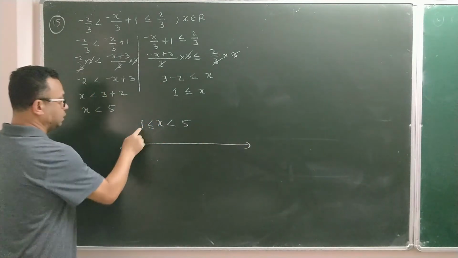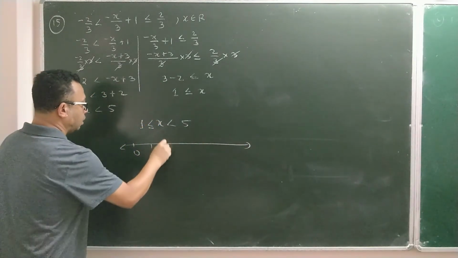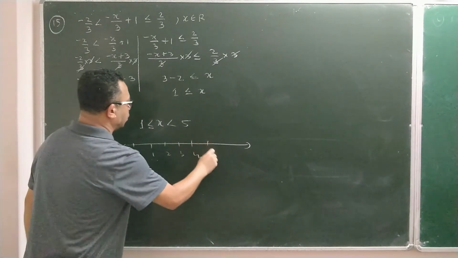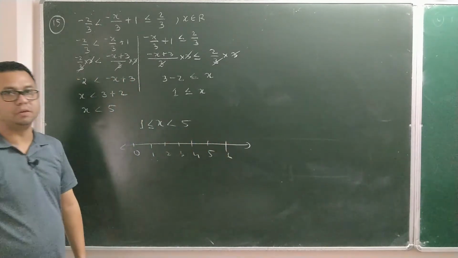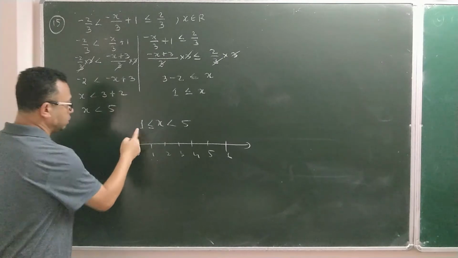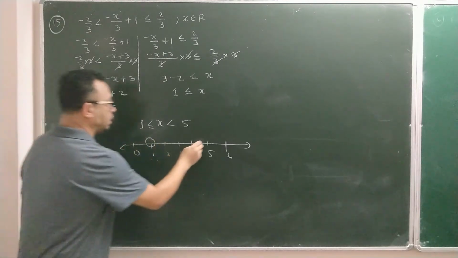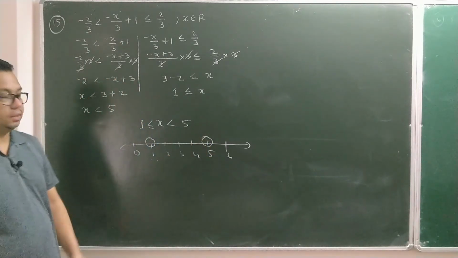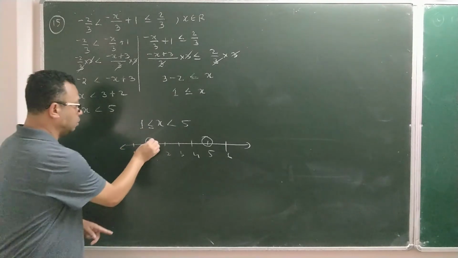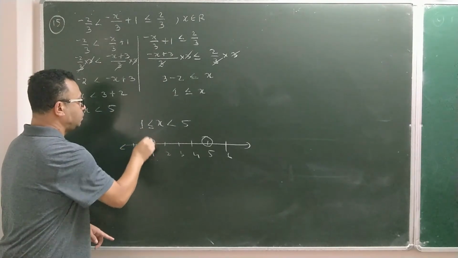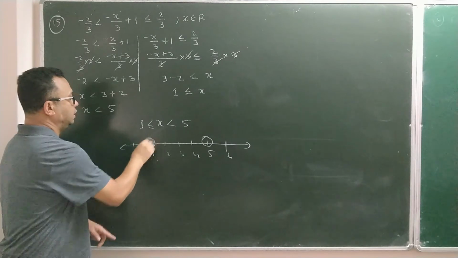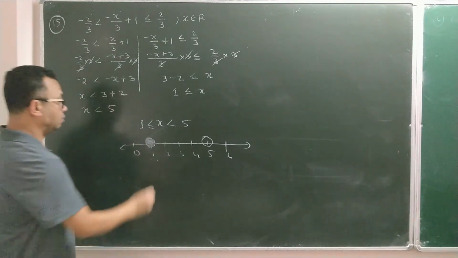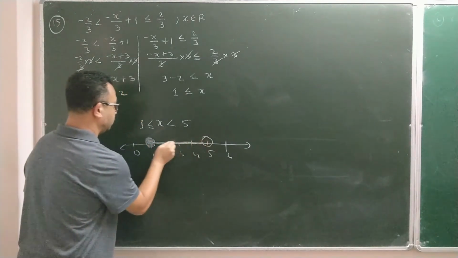So here it is. Since it is 1, let me start with 0: 1, 2, 3, 4, 5, 6. Maximum is 5, so let me go till 6. Since it is R, it's easy. Directly at 1 you'll make a circle, at 5 also you'll make a circle. The equal to sign is there with 1, so you have to shade 1. I'm shading that one part because of that equal to sign. Now simply connect them.